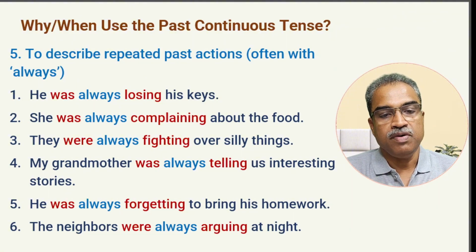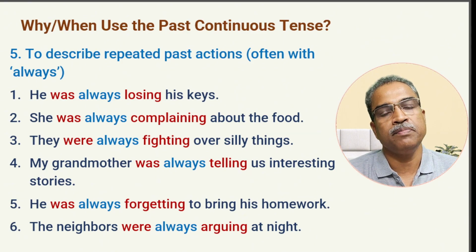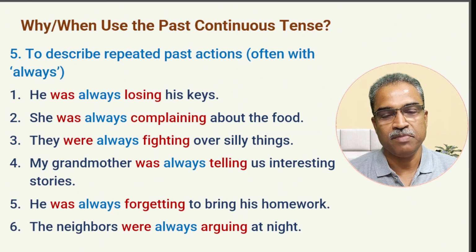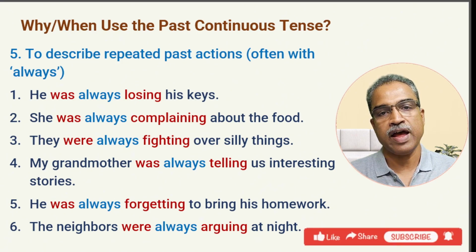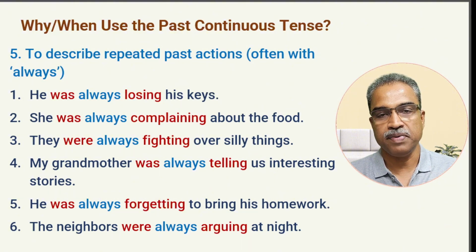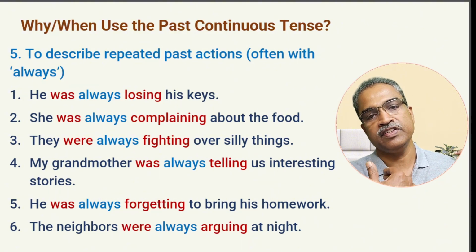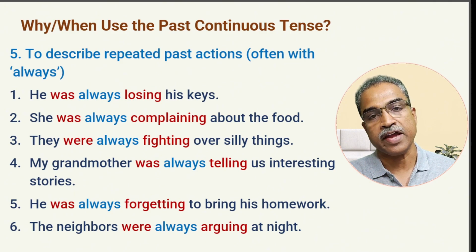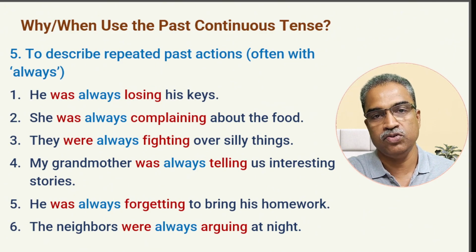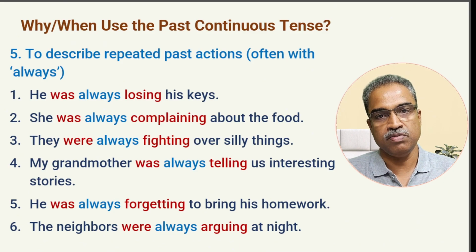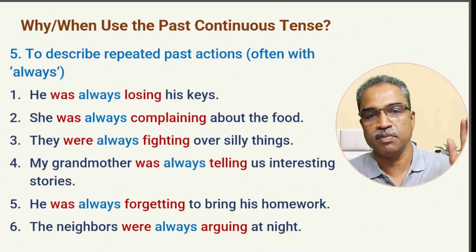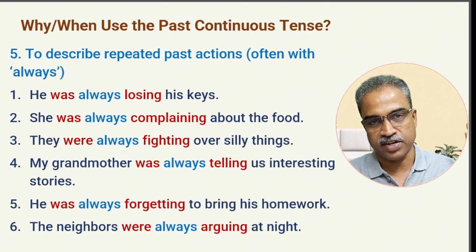Next, to describe repeated past actions, often with always. We did this in the present continuous tense as well, something which is always happening in the present. Now, the only thing is there is a shift in time. In present continuous, we learned about the happenings in the present, but in past continuous, these kinds of actions used to happen, used to take place in the past. For example, he was always losing his keys. Probably these days he is not losing them. In the past, that was his habit, a repeated past action.